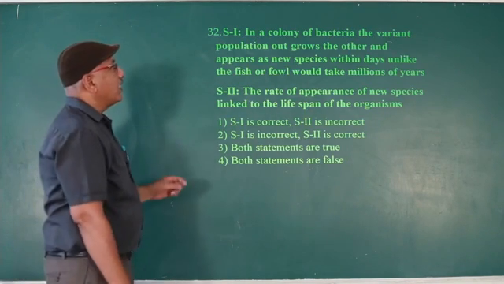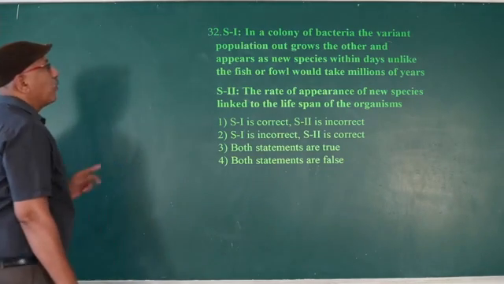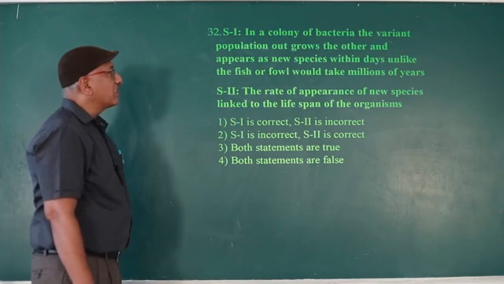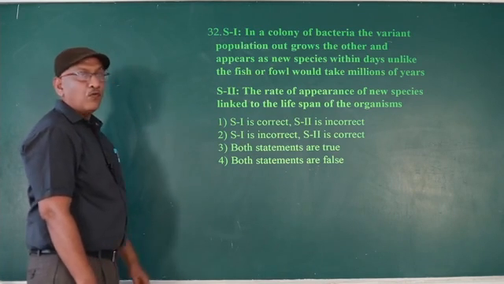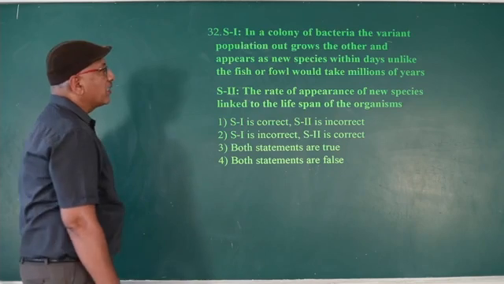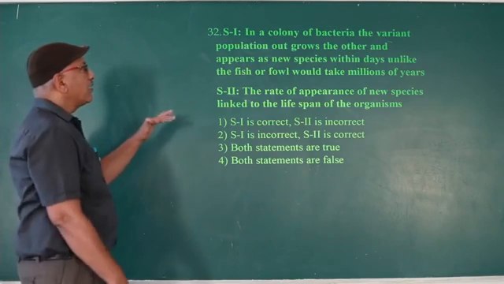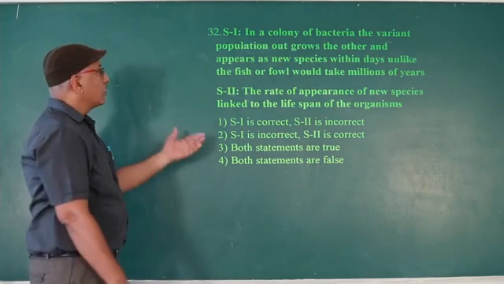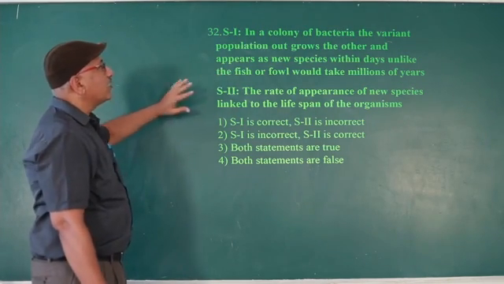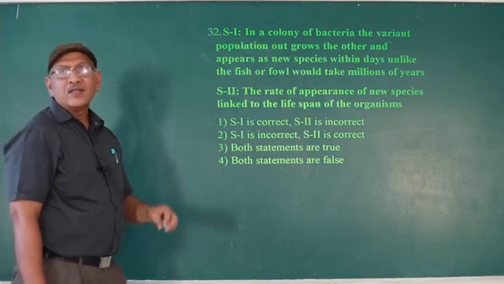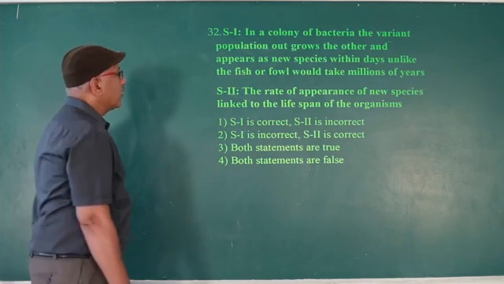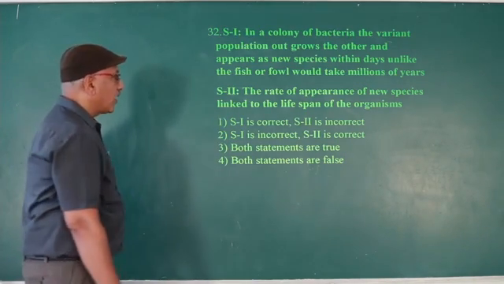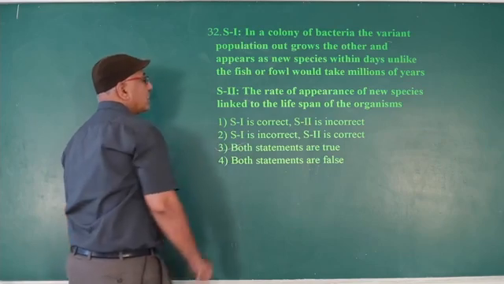Statement 1. In a colony of bacteria, the variant population outgrows the other and appears as a new species within a few days, unlike fish or fowl, which would take millions of years. Correct. The appearance of a new population depends upon its lifespan. If lifespan is less, new variation occurs in a short period. Statement 2. The rate of appearance of new species is linked to the lifespan of the organism. So both statements are true.